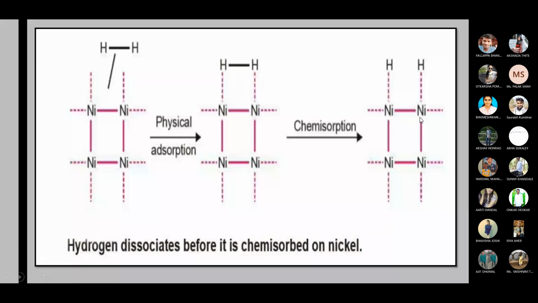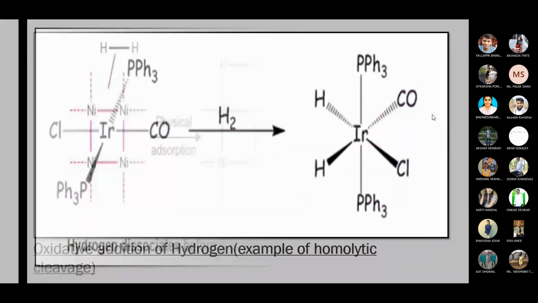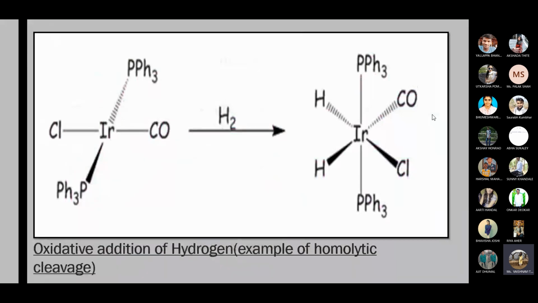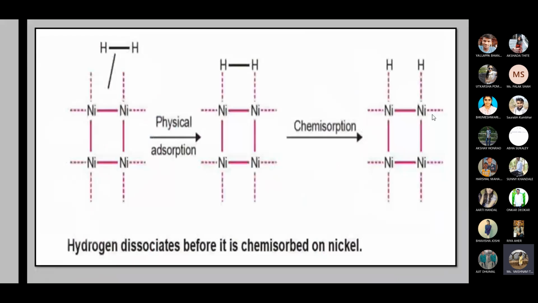Again, earlier we have seen this reaction as oxidative addition, and this is the chemisorption. Or you can say hydrogen dissociates before it is chemisorbed on nickel. What does that mean? Before the chemisorption, the cleavage started, and at the end we will get the species like this. Okay.